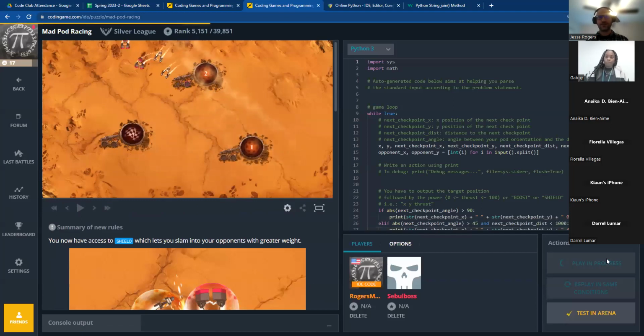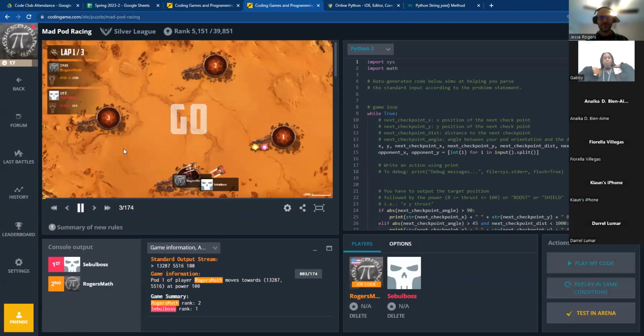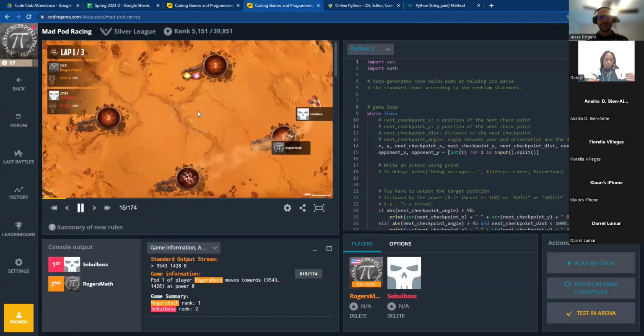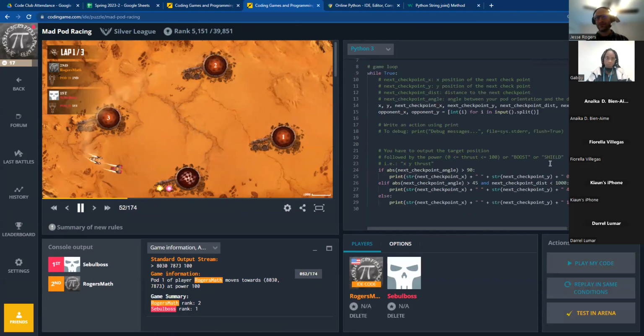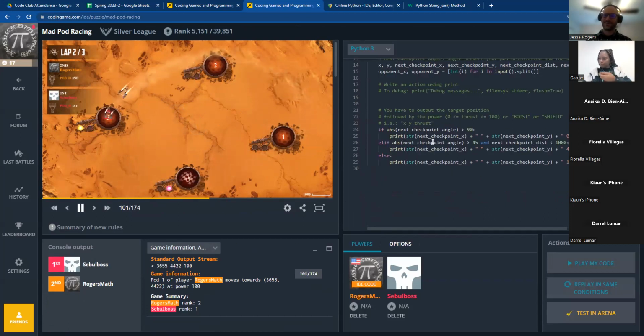It's like a race, like the pod racing thing in Star Wars. So you're just playing against this. You're telling the computer, this is all the code there is to it over here in this window. That's less than the previous challenge, and it doesn't take much.